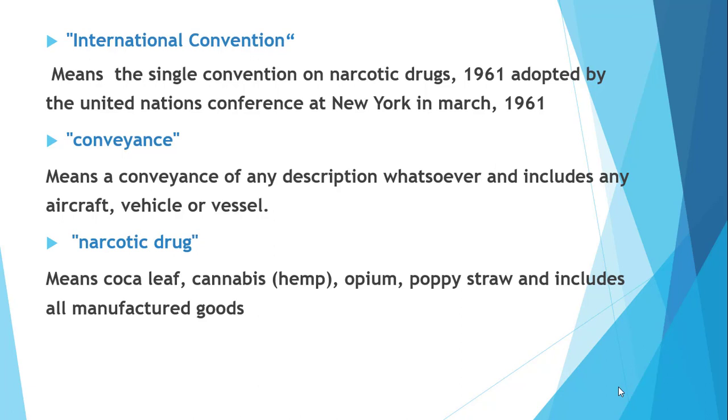Next is International Convention. It means the Single Convention on Narcotic Drugs 1961 adopted by the United Nations Conference in New York in March 1961. Next is conveyance. Conveyance means a conveyance of any description whatsoever and includes any aircraft, vehicle or vessel. Narcotic drug means coca leaf, cannabis or hemp, opium, poppy straw and includes all manufactured drugs. These things are included under narcotic drugs.